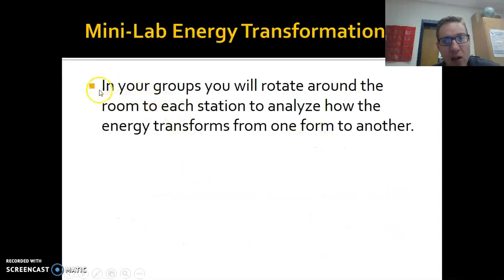You're going to do a little mini lab in your groups. You're going to rotate around the room, and when you come back, we're going to analyze energy transformations from one form to another.